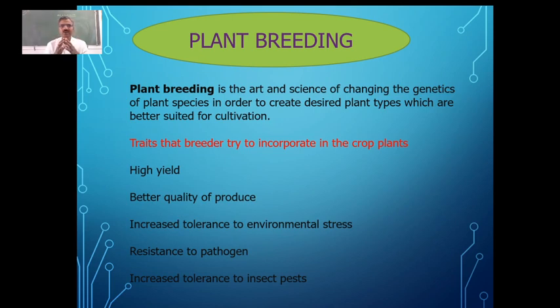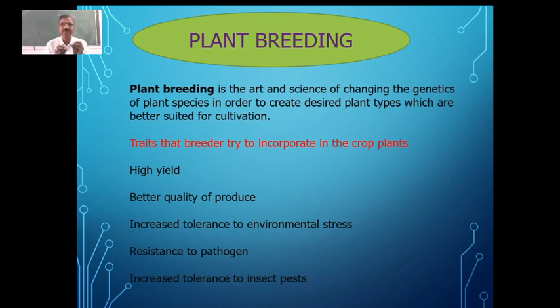So what is it which we look into whenever we go for plant breeding? What are the traits, what are the characteristics we are looking for whenever we go for plant breeding so as to get a new variety which we call a hybrid? So we want to incorporate certain characteristics in them. We look for certain traits whenever we go for plant breeding.